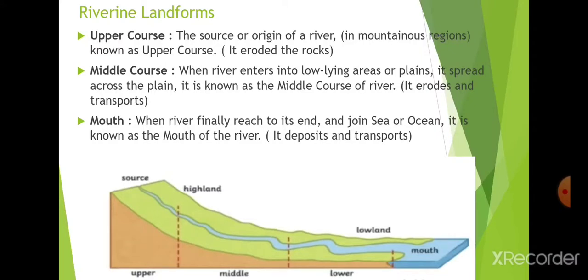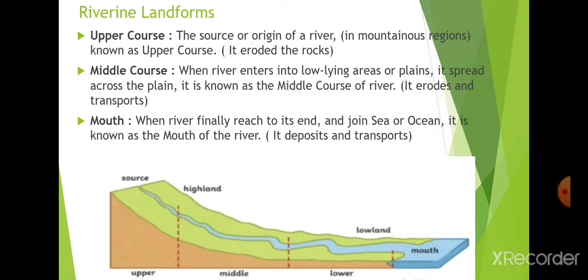As you have seen, in the upper course the river does only erosion work, and in the middle course it erodes, transports and deposits. In the lower course it mainly deposits and transports, and at the mouth it only deposits the materials brought by the river from the upper course as well as the middle course.